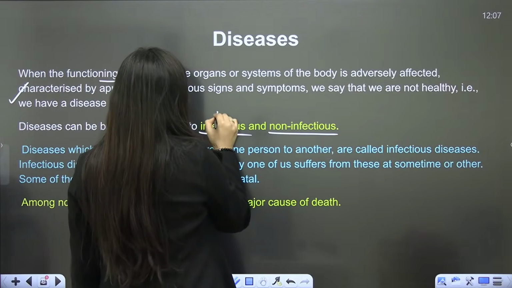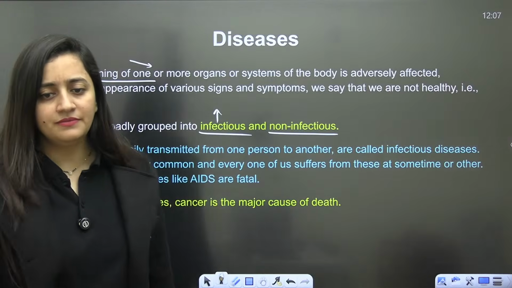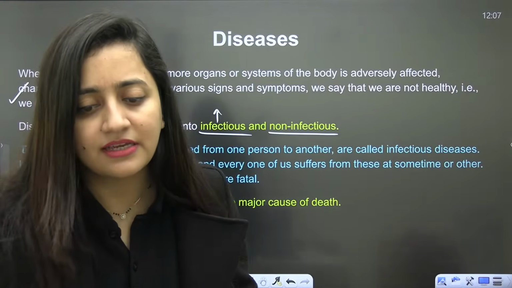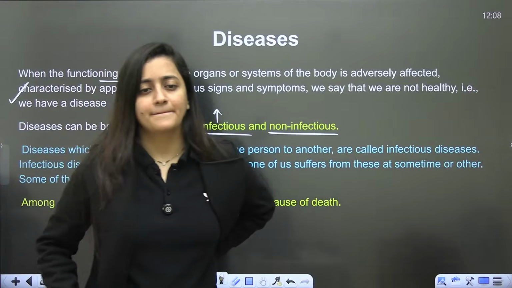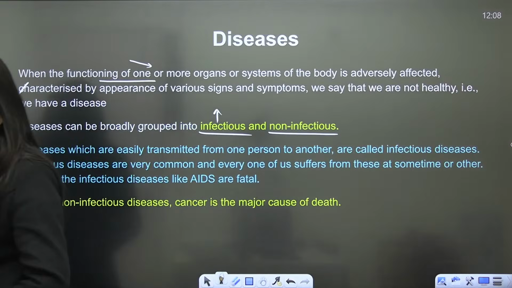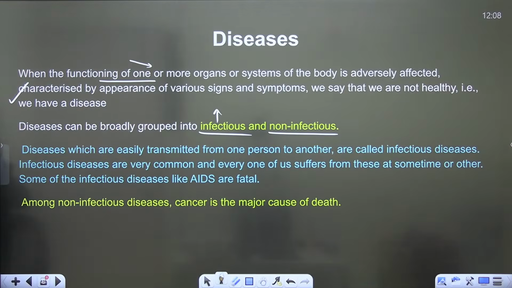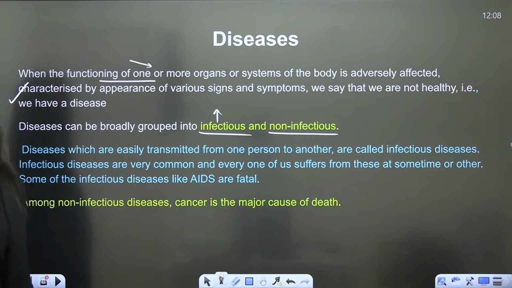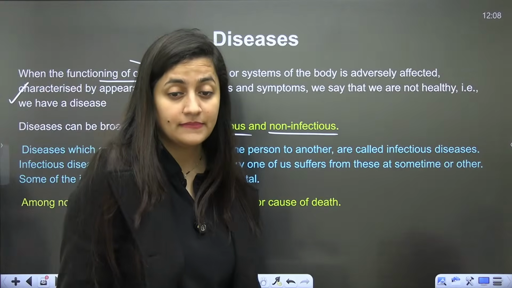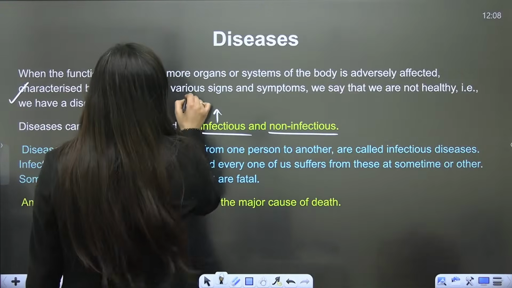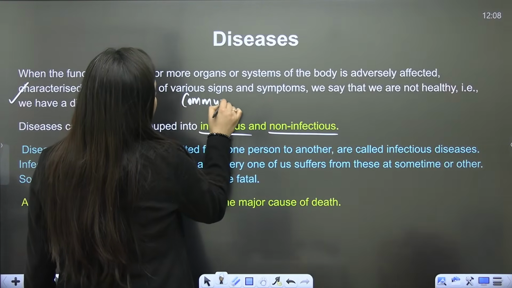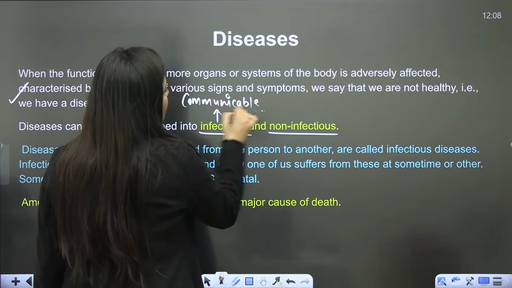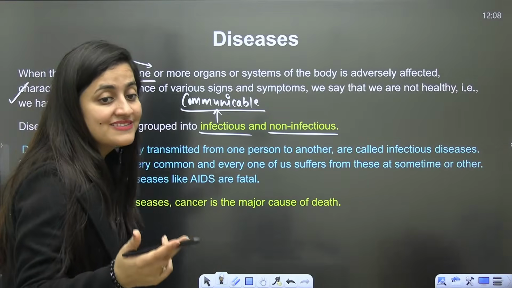So infectious means communicable, that is contagious, that will spread, okay?